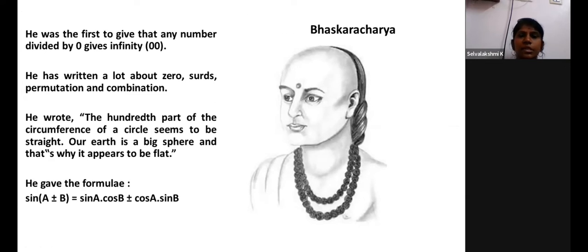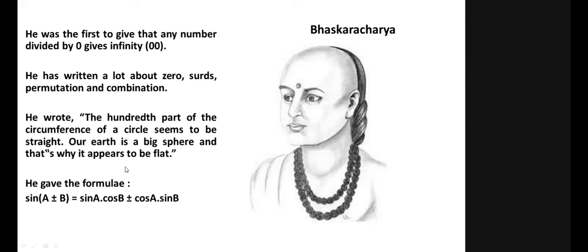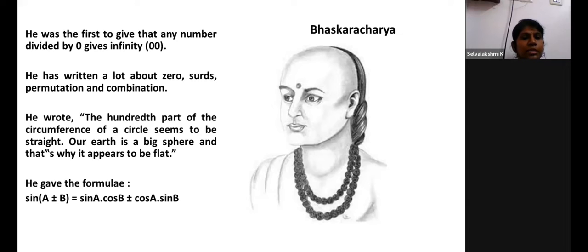Then Bhaskaracharya. See, they are great mathematicians. I can share about them, though we are nothing in front of them, but still we can share about these great personalities. He has written a lot about zeros, surds, permutations, and combinations. And he wrote about the 100th part of the circumference of the circle, which is straight. So our Earth is a big sphere, and that's why it appears to be flat.